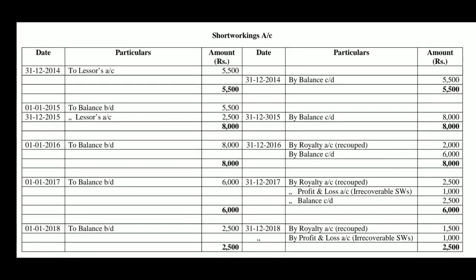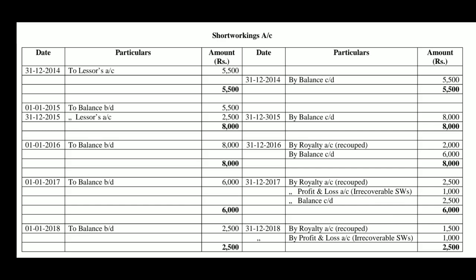So, if you can prepare the chart properly and pass the journal entries, then preparation of ledger account is very simple, just posting of journal entries to respective account. Now, see the short workings. In the first year 2014, the journal entry was royalty account debtor, short workings account debtor to lessor's account. So, 5,500 is the short workings.